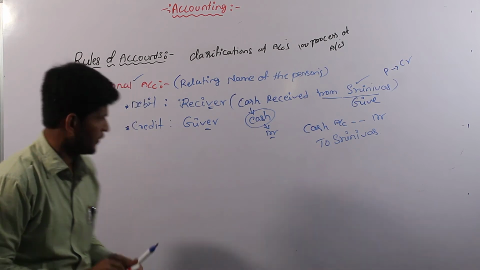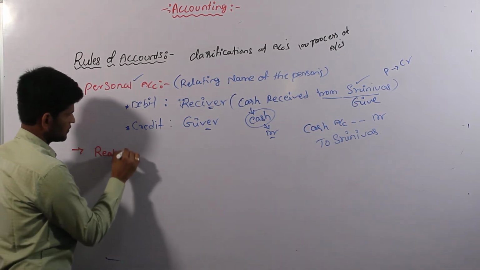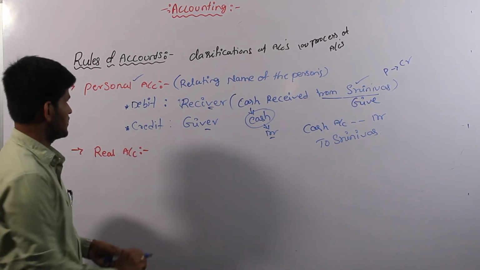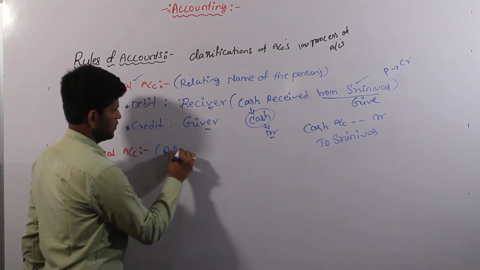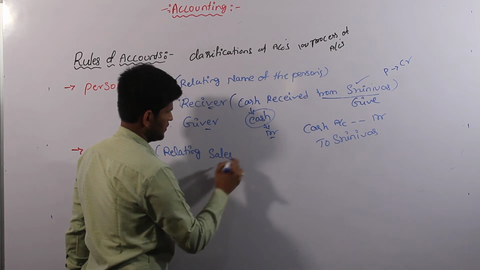And the second rule of accounting is real account. Real account is relating to sales.